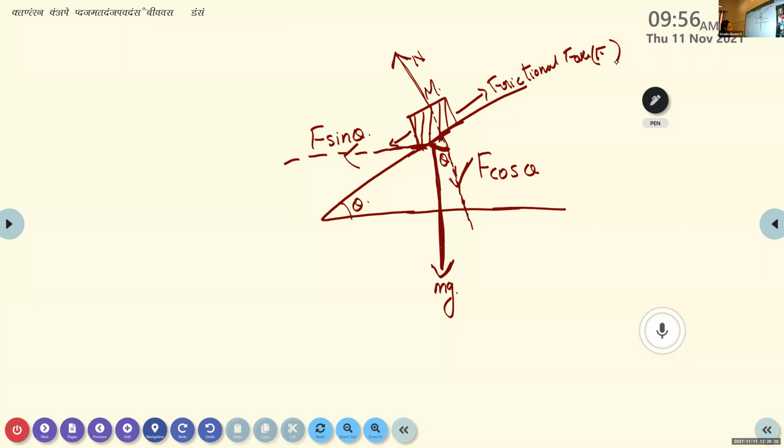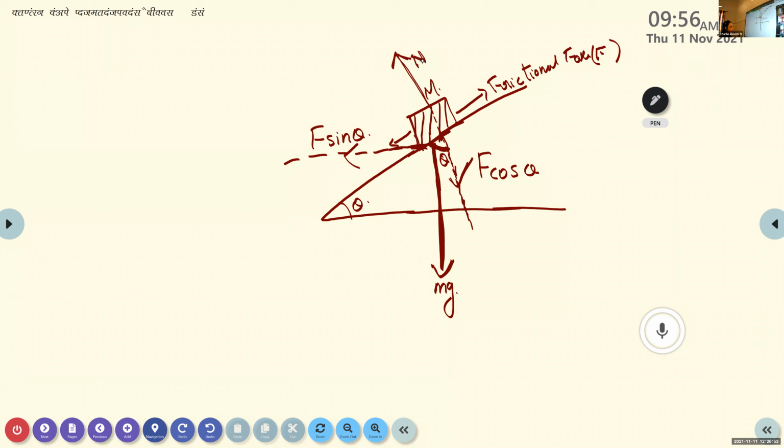So these are our conditions. We consider an inclined surface. An object is kept over the inclined surface. Two types of forces are acting on the object. The first one is the vertically downward force. It is mainly due to the weight of the object. It is named as mg. Now the second force is the reaction force, which is normal to the surface. It is represented by the capital letter N.